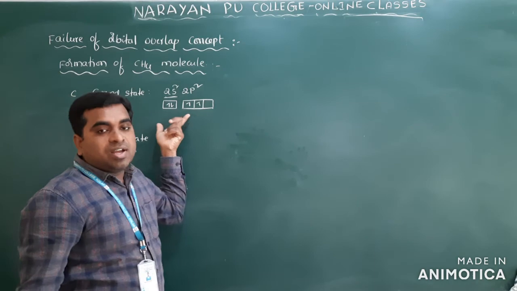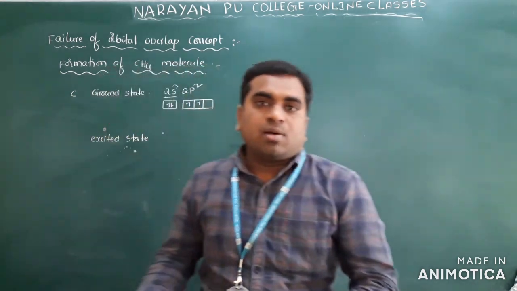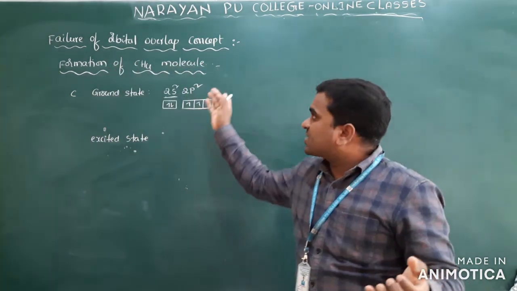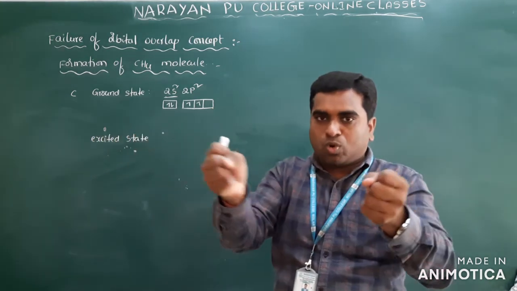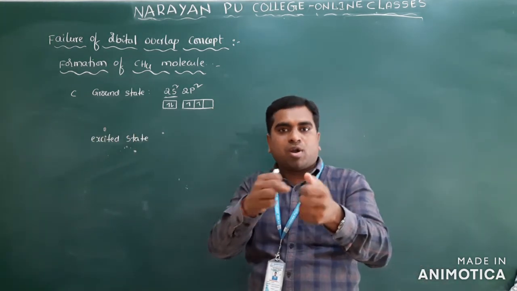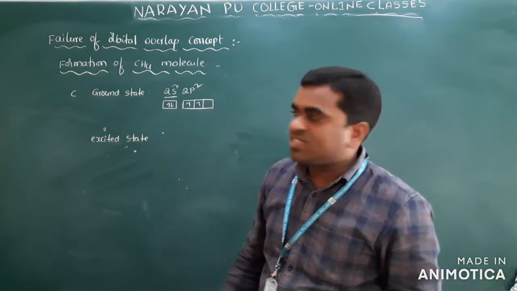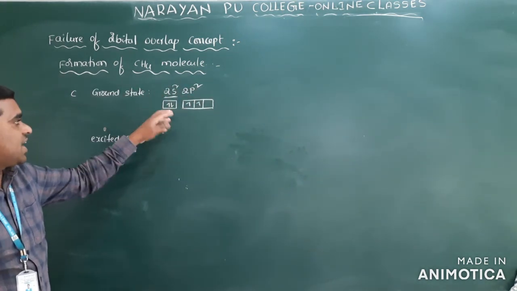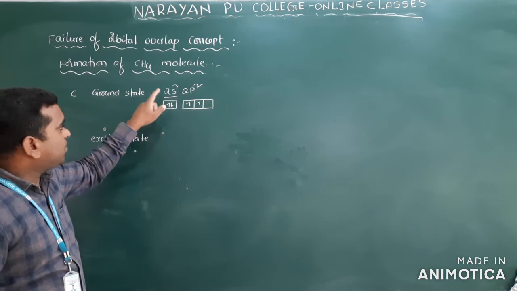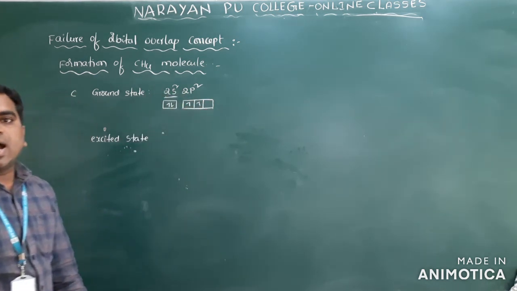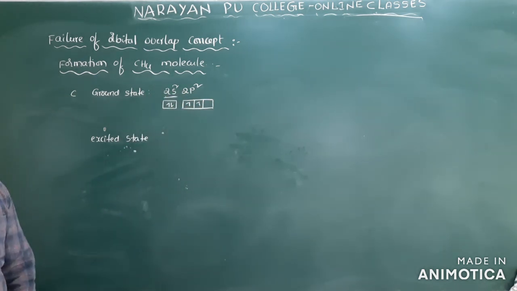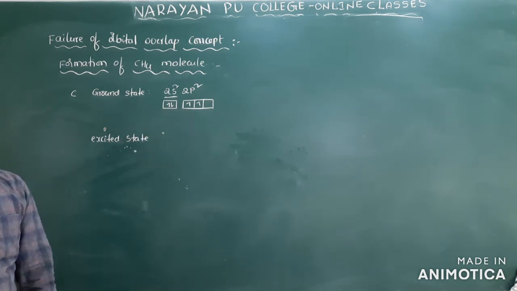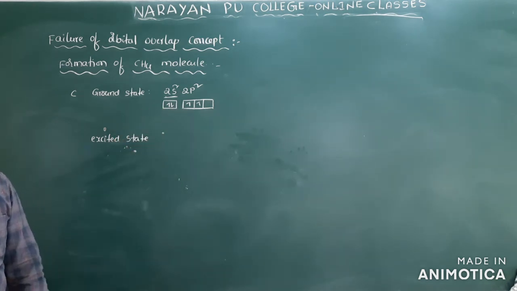Where does that energy come from? When carbon and hydrogen come close to form a covalent bond, some energy is released, and that energy compensates for it. So one electron will jump from the 2s orbital to the 2p orbital. You need not supply extra energy to transfer this electron from one orbital to another.